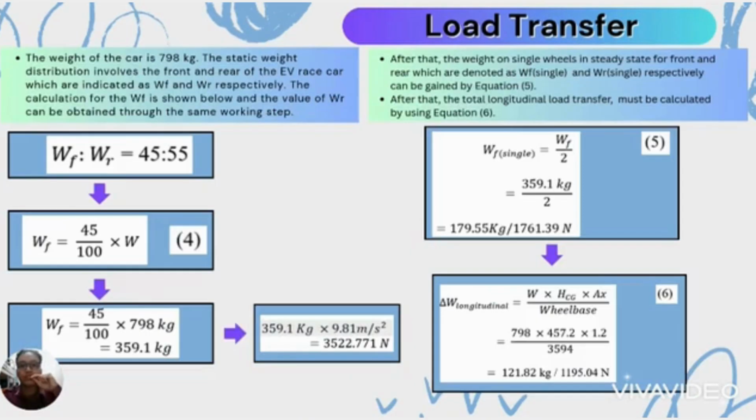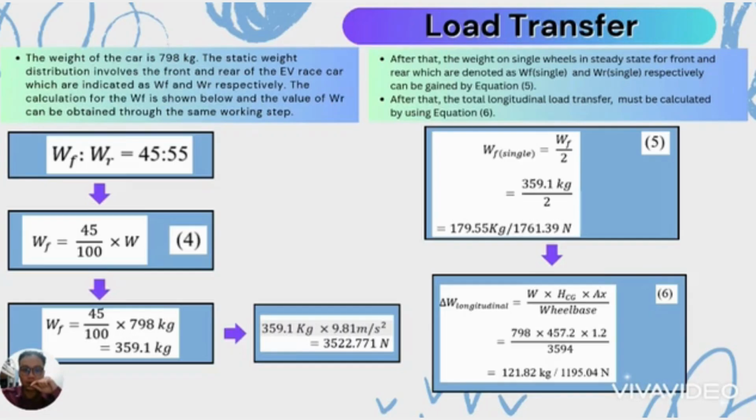The weight of the car is 798 kg. The static weight distribution involves the front and rear of the EV Racecar, which are indicated as WF and WR respectively. The calculation for WF, which is the weight of the front, is shown below, and the value of WR can be obtained through the same working steps. The first step for the calculation of WF is using the ratio, where WF to WR is equal to 45 to 55. Then WF can be obtained, which has a value equal to 359.1 kilograms.